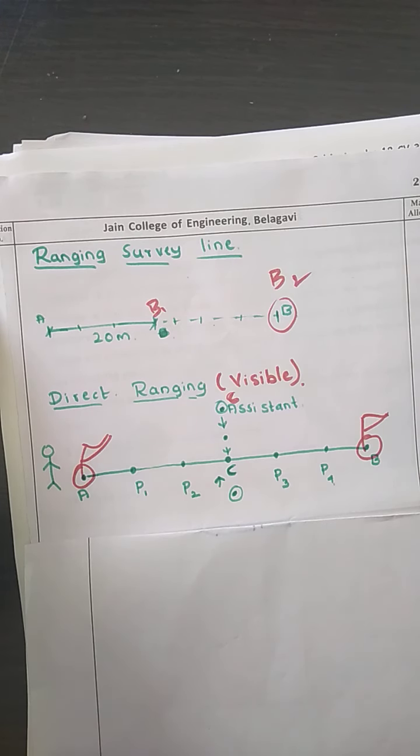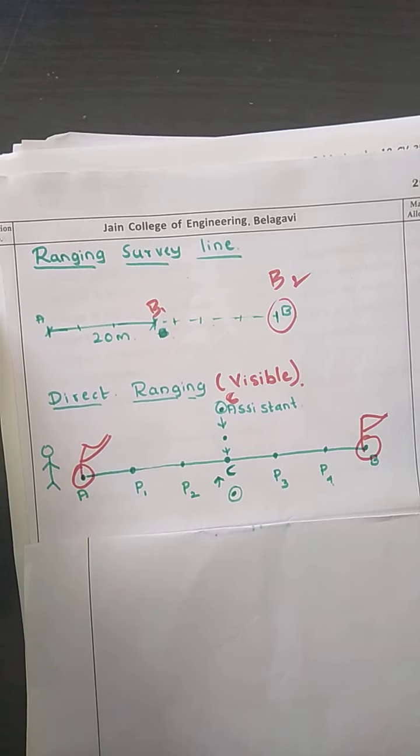Now when the two points are not visible, we call it indirect ranging. Let us see how we can do it.